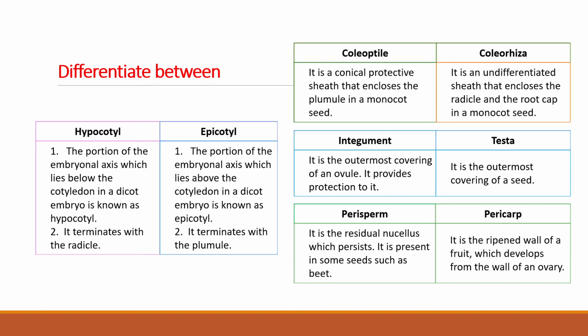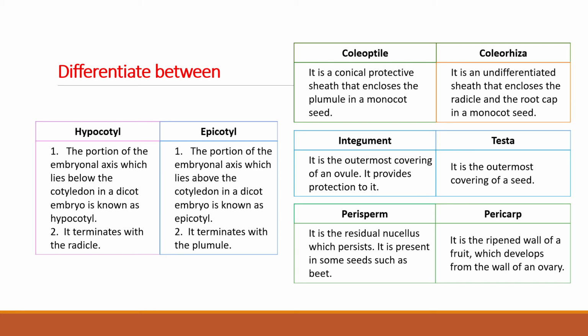The portion of the embryonal axis which lies below the cotyledon in a dicot embryo is known as hypocotyl. The portion of the embryonal axis which lies above the cotyledon in a dicot embryo is known as epicotyl. The hypocotyl terminates with the radicle, whereas the epicotyl terminates with the plumule. Coleoptile is a conical protective sheath that encloses the plumule in a monocot seed. Coleorhiza is an undifferentiated sheath that encloses the radicle and the root cap in a monocot seed.